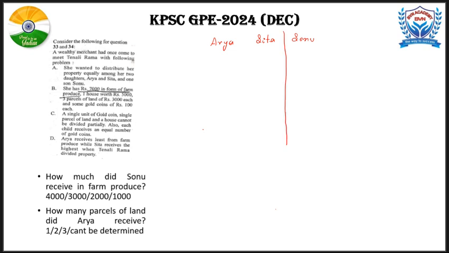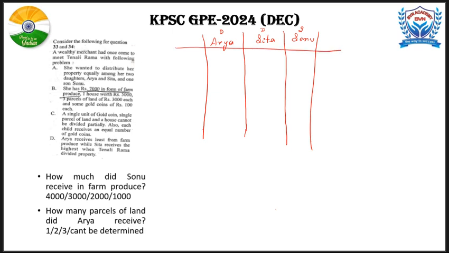So she wants to distribute her property equally among these three children, and Tenali Rama is the one who is dividing the property. Arya is a daughter, Sita is a daughter, Sonu is a son. So let's make a table like this.